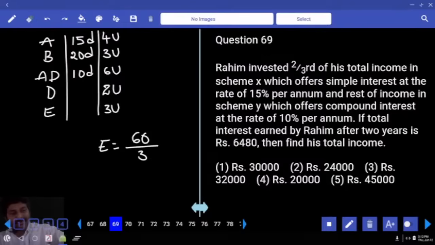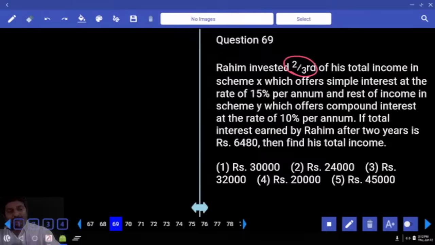Next, Rahim invested 2/3 of his total income in scheme X, which offers simple interest at the rate of 15% per annum, and the rest of the income in scheme Y, which offers compound interest at the rate of 10% per annum. Now the total interest earned by Rahim after 2 years is 6480. Then find the total income.